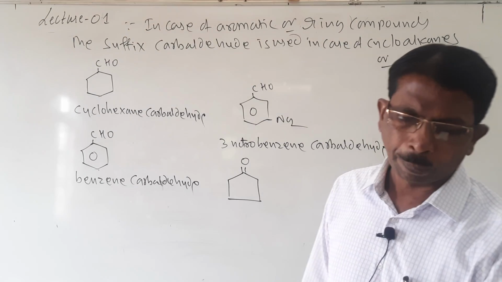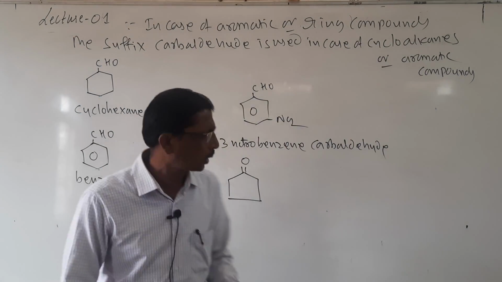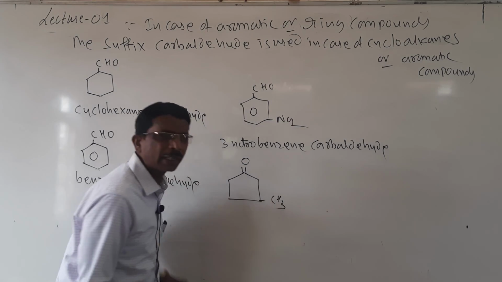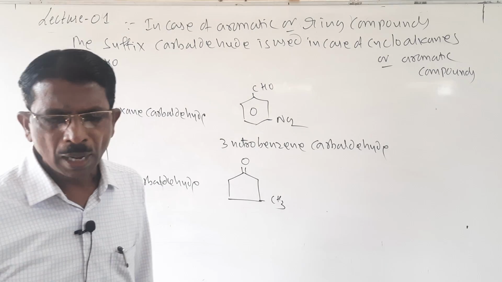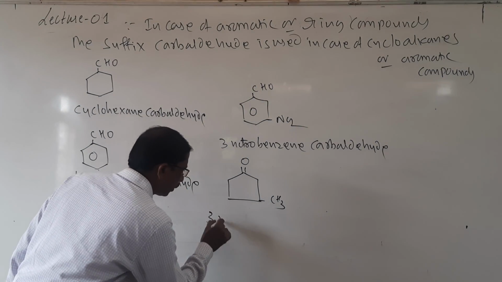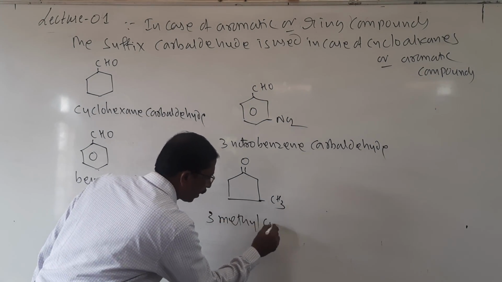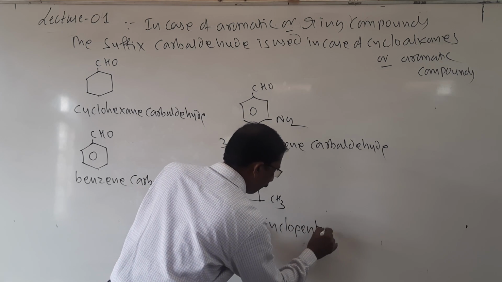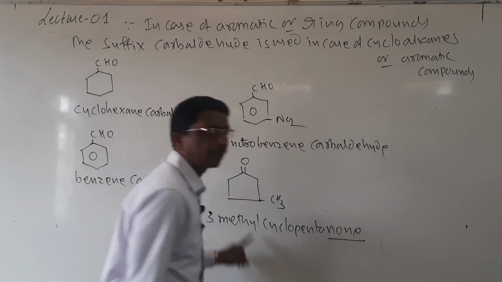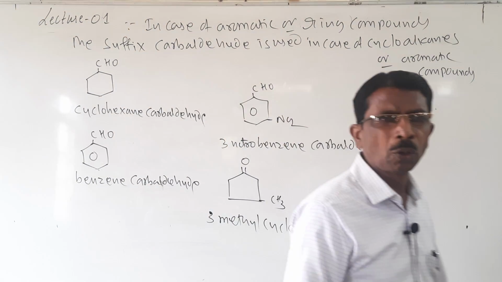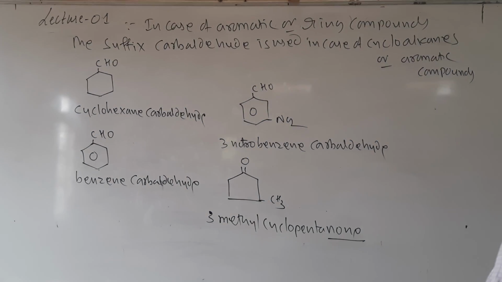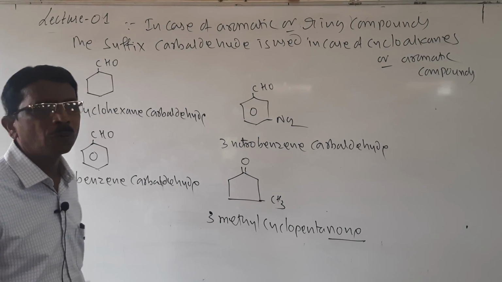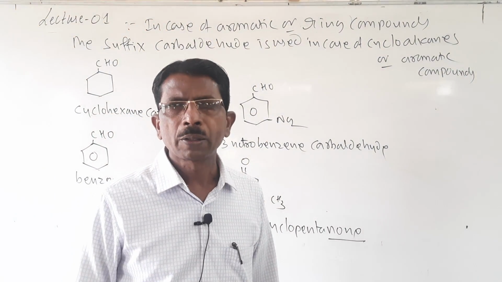And if a substituent group is attached here, 1, 2, 3, suppose you attach a methyl group or a chlorine group or any group, it is called 3-methylcyclopentanone. ONE is added here. It is called a cyclopentanone.